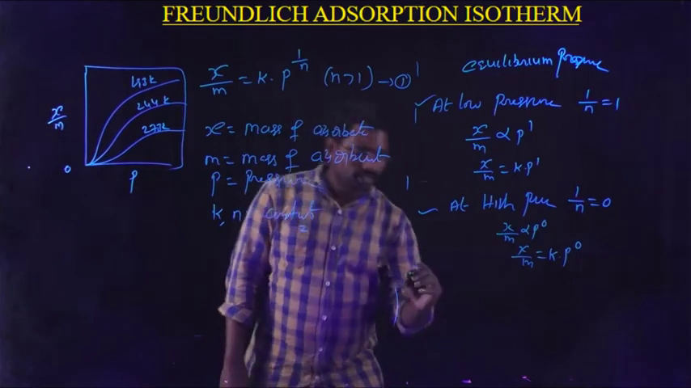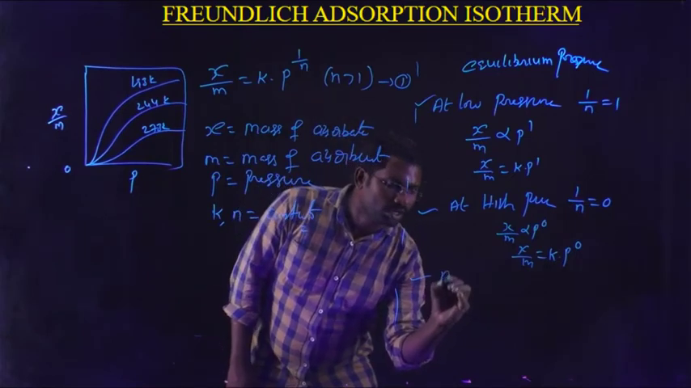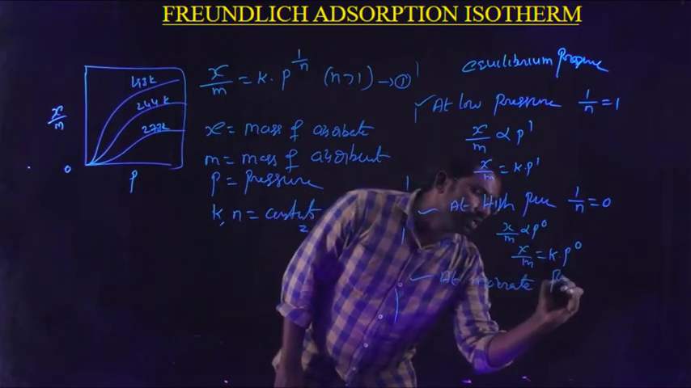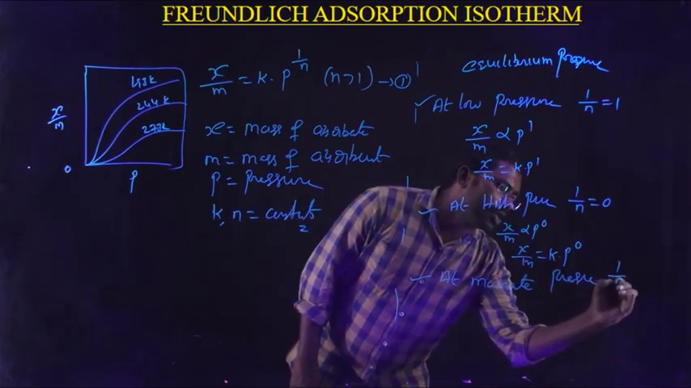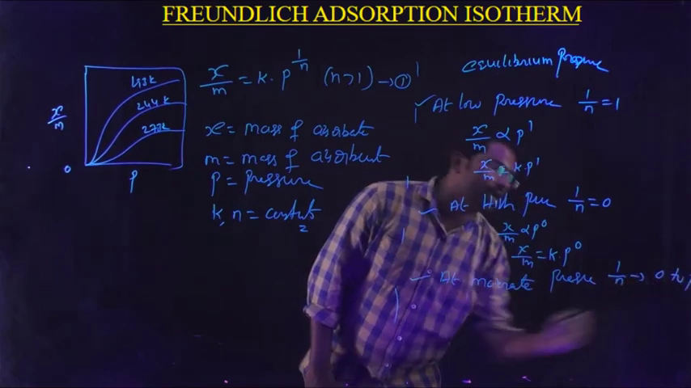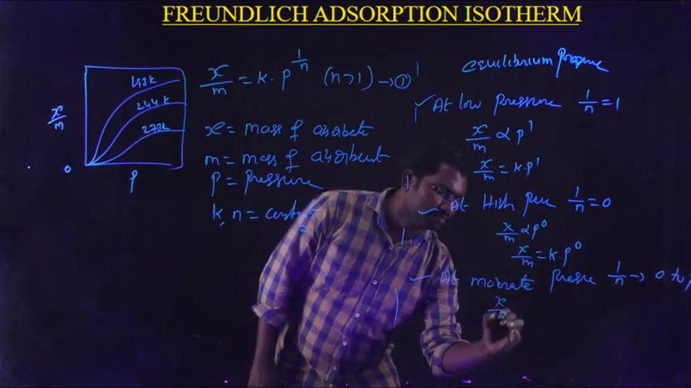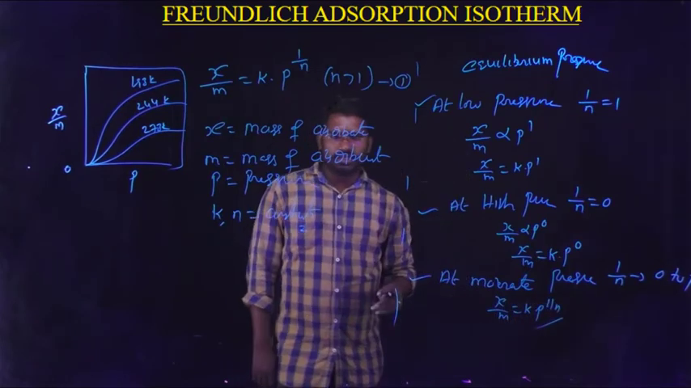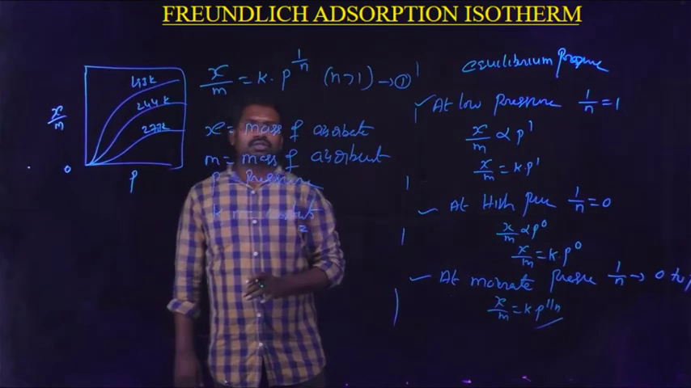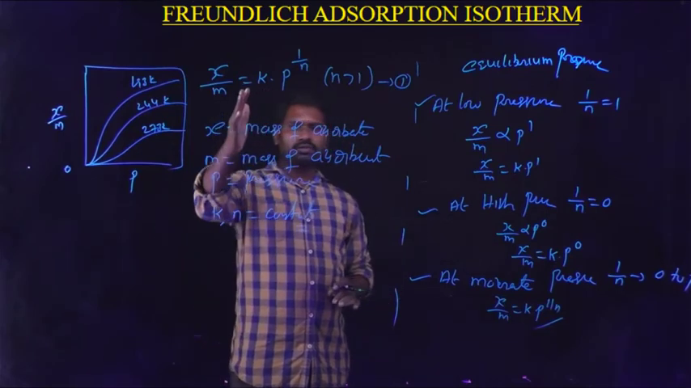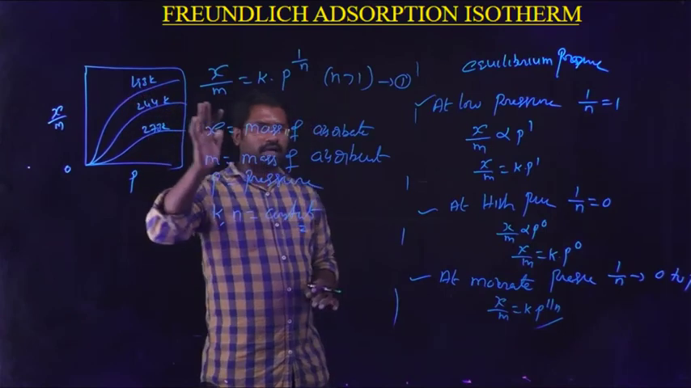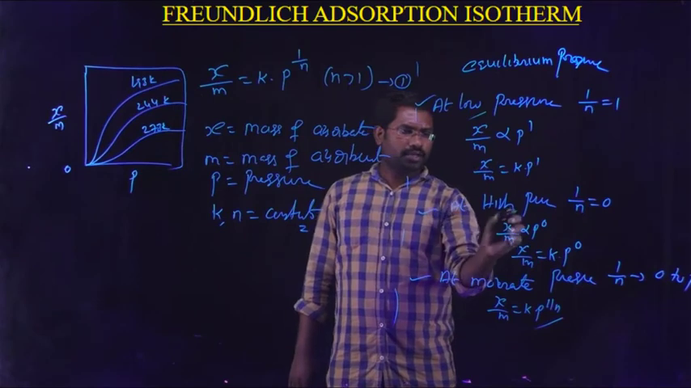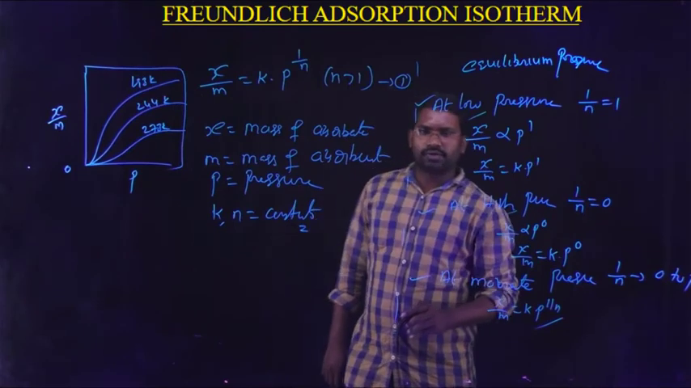This is the graph representation at high pressure. And finally, at a moderate pressure, if the 1 by n value lies between 0 and 1, therefore x by m is equal to k into p power 1 by n. So these are all the conditions given by Freundlich. He first gave the relation between the extent of adsorption and pressure, and finally the graphical representation at a lower pressure, a higher pressure and a moderate pressure.